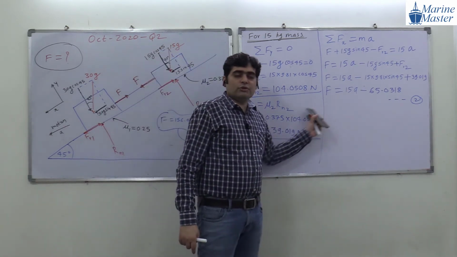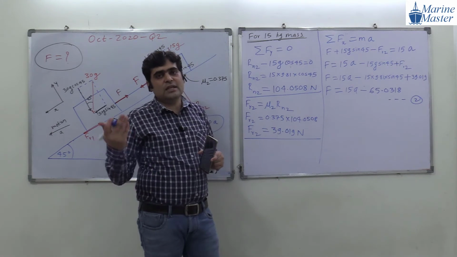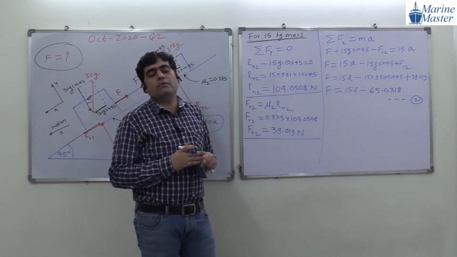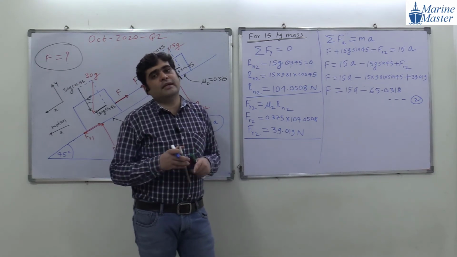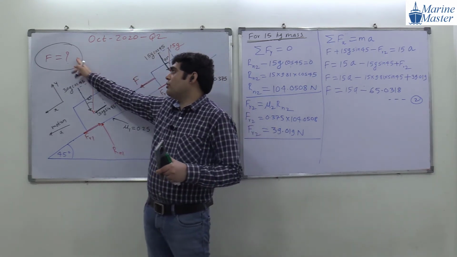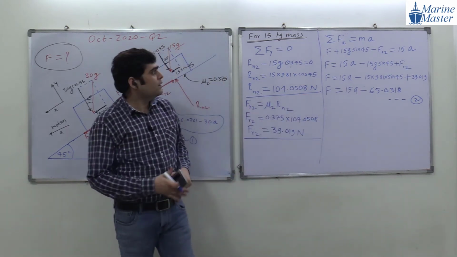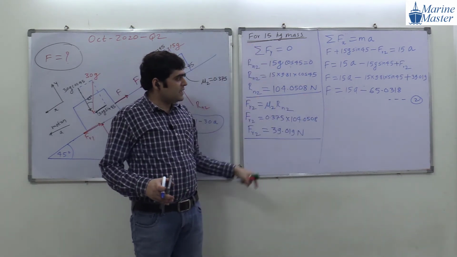Then on equating equation 1 and 2, we will get the acceleration, and we are going to substitute the value of acceleration in equation 1. We will get the tension. That is our target here. Our target is to find F. So please everyone write down up to equation 2 for the 15 kg mass.